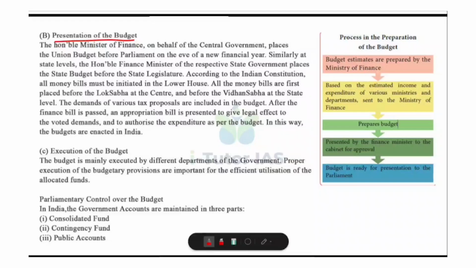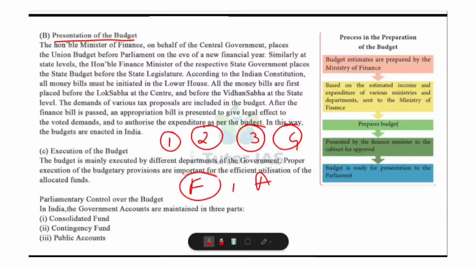And what does this budget include? Budget includes tax proposals, expenditure proposals, receipts and revenue estimates, demands for grants from various ministries, and so on. And these are presented in the form of finance bill and also appropriation bill. Finance bill contains tax proposals. Appropriation bill gives legal authority to withdraw funds from the Consolidated Fund of India.